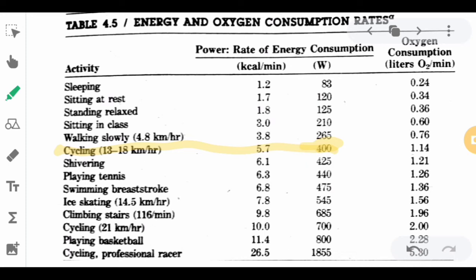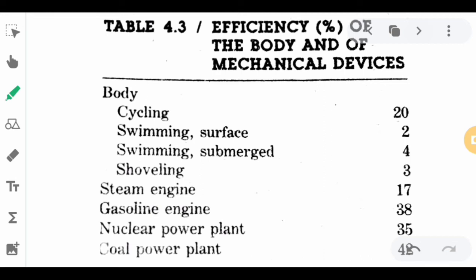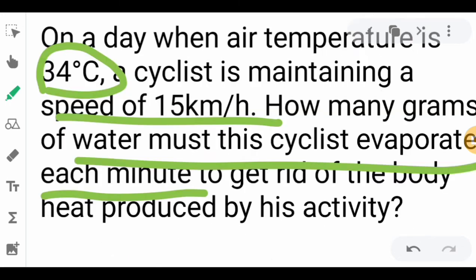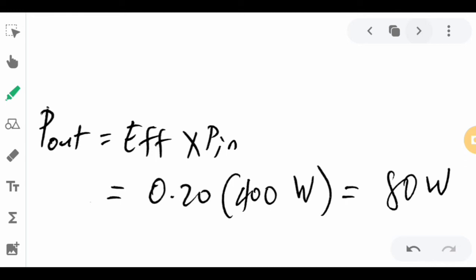And then we have to determine the efficiency of the cycling. So to determine that, we have here the cycling, and the efficiency is 20%. So 20% converted into decimal notation will be 0.20. So we have to determine first the useful power that will be utilized in the work. To determine that, that will be efficiency times the input power, which is the 400 watts from the table.